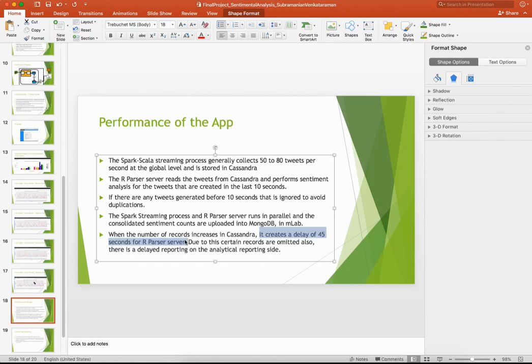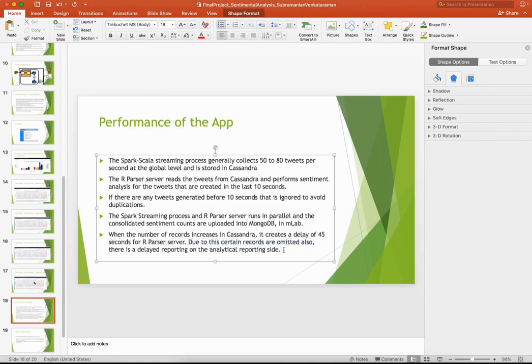But generally it is not possible to keep up. The reason is, when the Spark streaming process runs the program, the size of the database increases gradually. As the size of the database increases, the load is faced by the R parser server. Due to this, certain records are omitted. Also, there is a delayed reporting on the analytical reporting side.